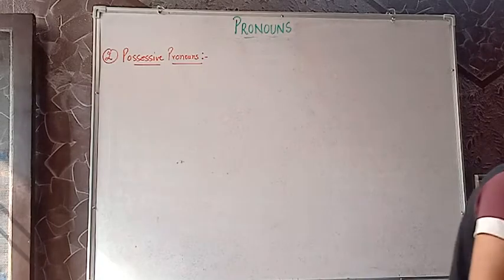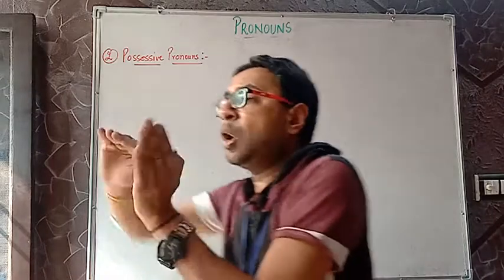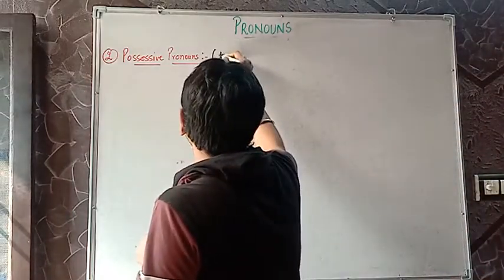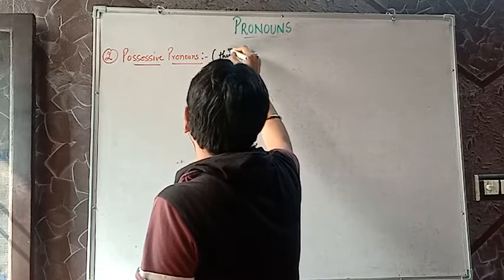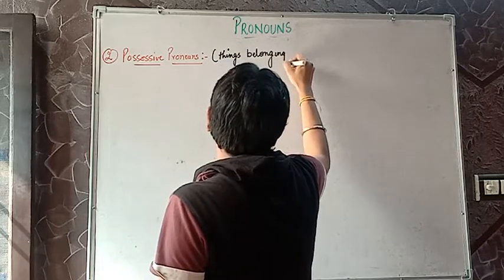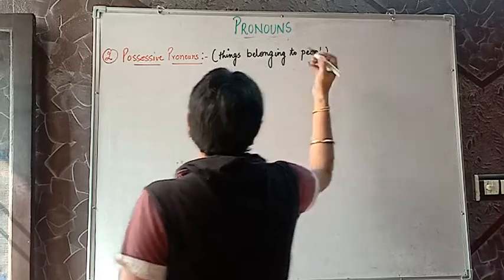So what are possessive pronouns? When we talk about possessive pronouns, we talk about things belonging to people. So for possessive, what pronouns do we use?